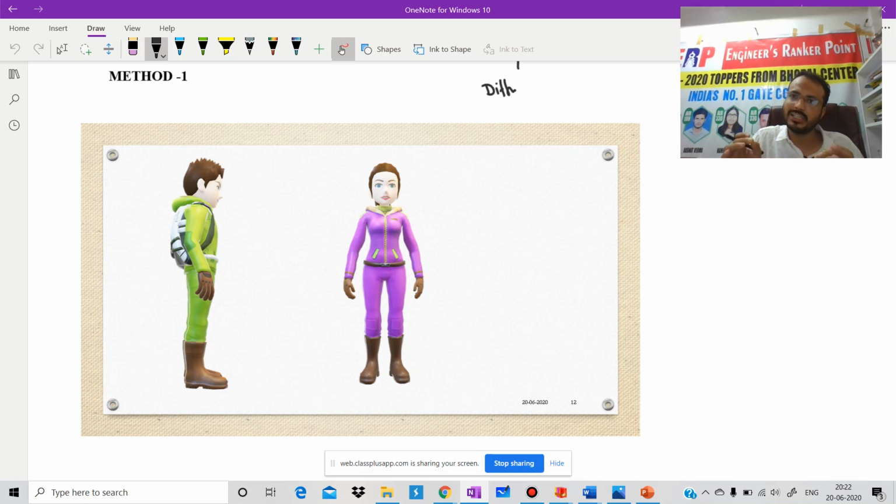I hope you will enjoy each and every second of mass transfer, and each and every second is very important. Is it clear? Come to the point and we will enjoy both. Now we are going to discuss the first method.